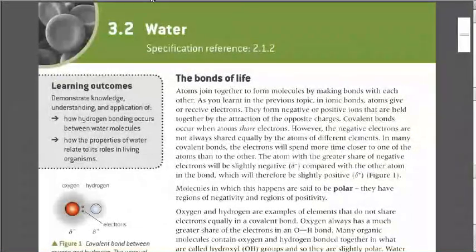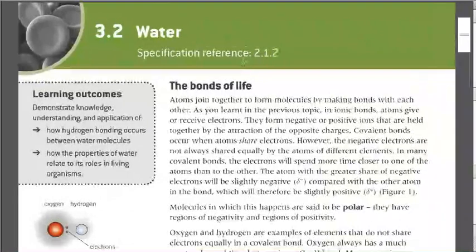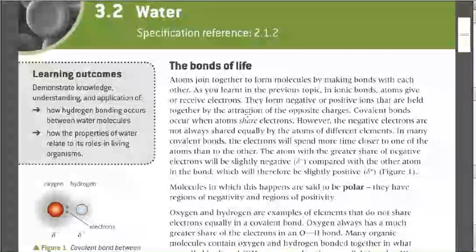So we are now going to start with water, that is 3.2. Okay, so water. So bonds of life. Atoms join together to form molecules. We've already studied that in chemistry, that atoms are the ones which join together and form molecules by making bonds, and these bonds can be a covalent one or an ionic one.